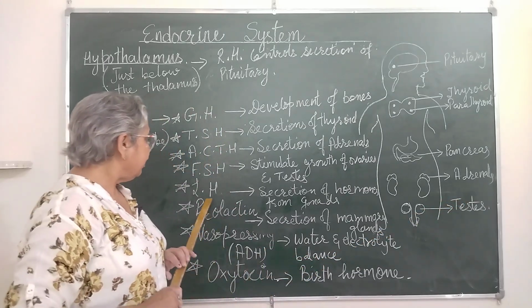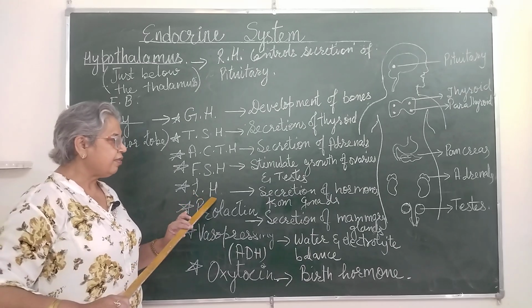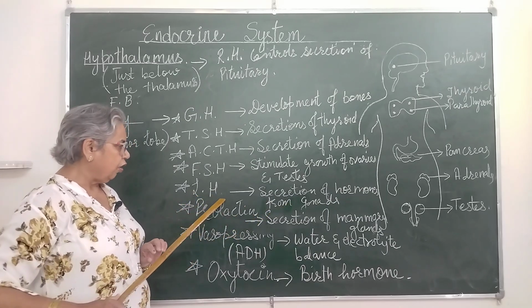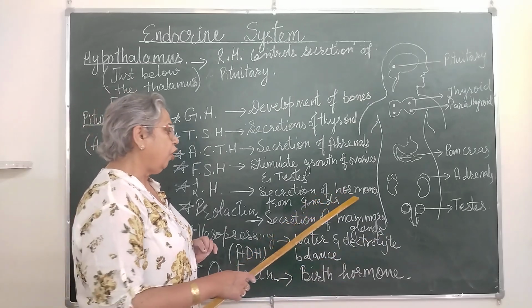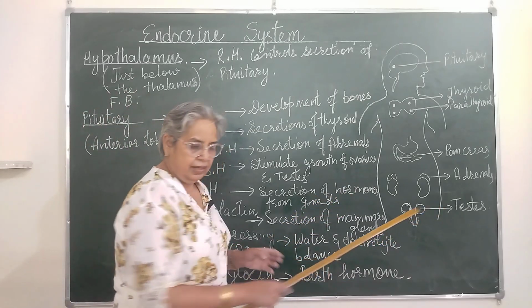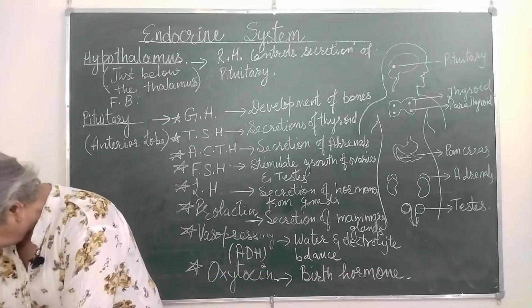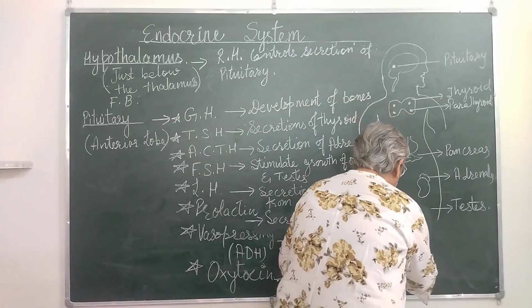Okay? Then there is luteinizing hormone, LH. Luteinizing hormone is the hormone which promotes the secretion of hormones from gonads, that is testes in case of the males and ovaries in case of the females.